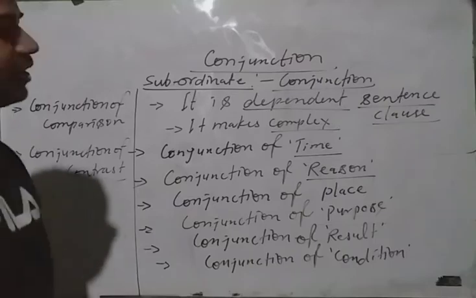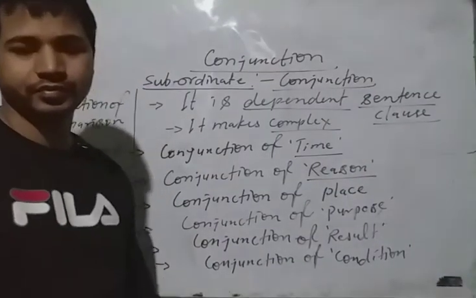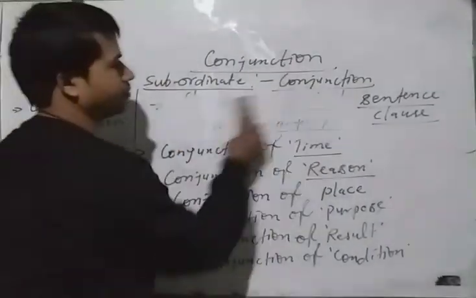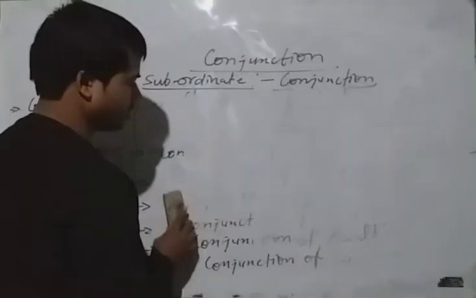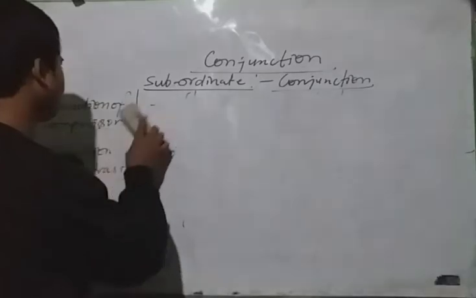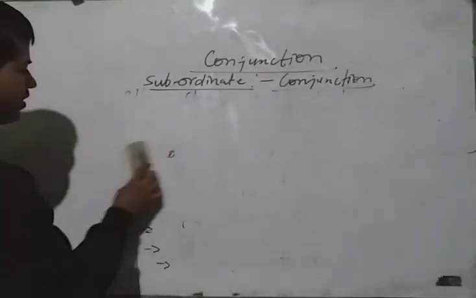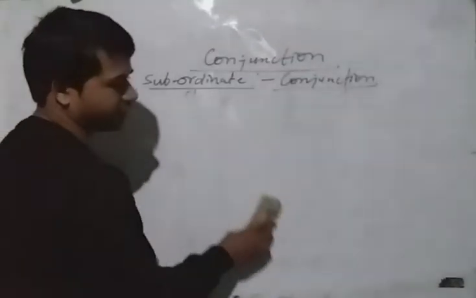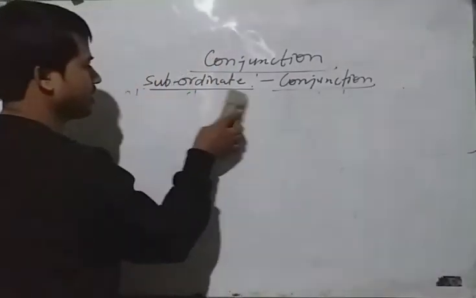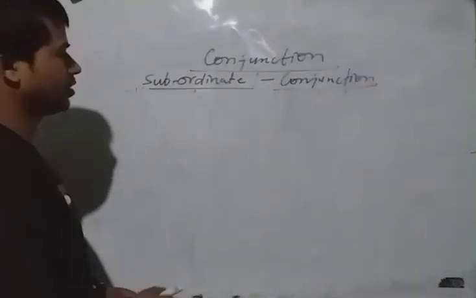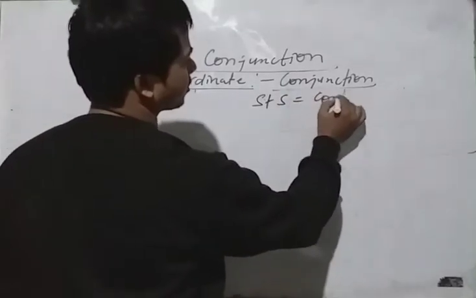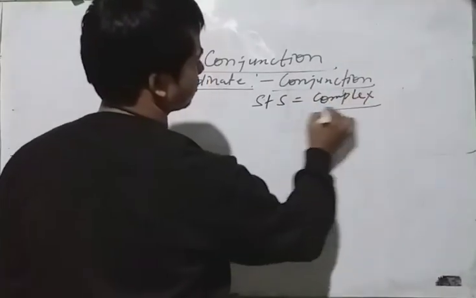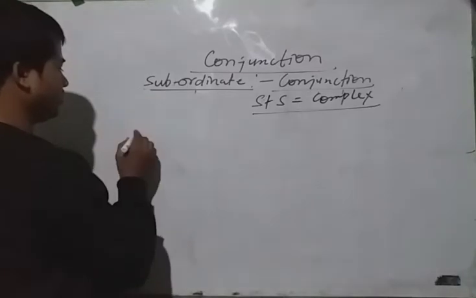I hope you have noted it. Have you completed? Now we are going to study about conjunction in detail, one by one. This conjunction always makes one sentence that is complex. I am writing here simple plus simple equal to complex. Note down it.